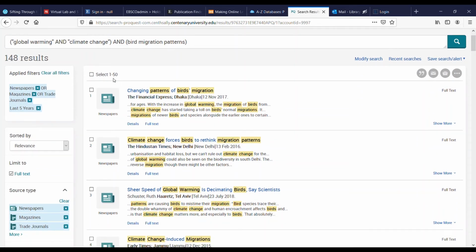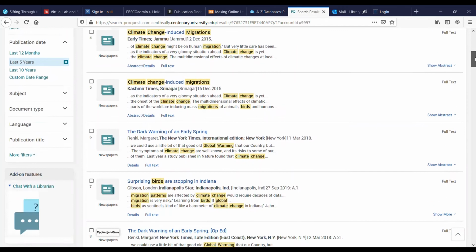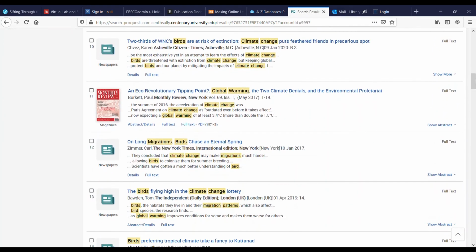As you look through your results, notice the icon or the image that appears next to each article, indicating the source type. Each of these is a newspaper article. Scrolling further, we see that this is a magazine article.